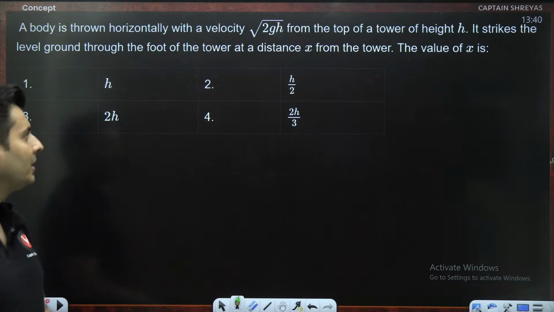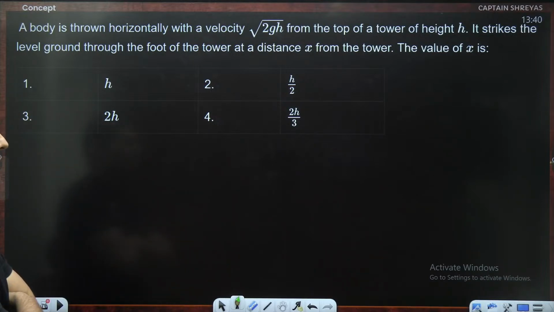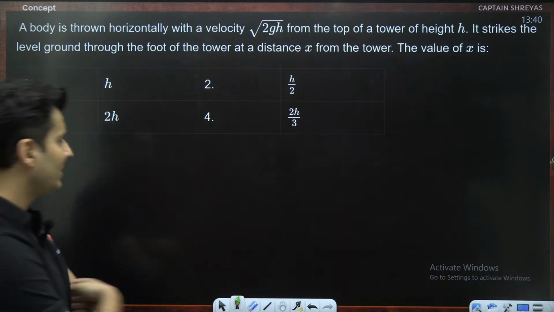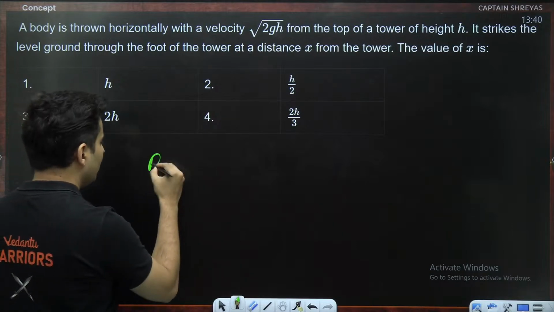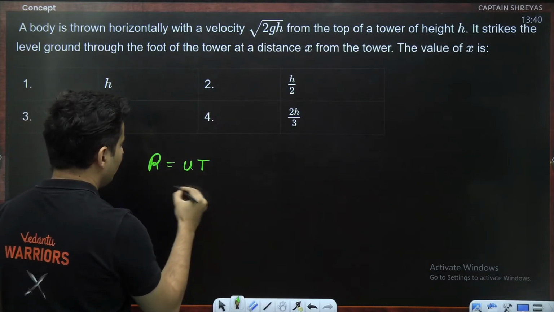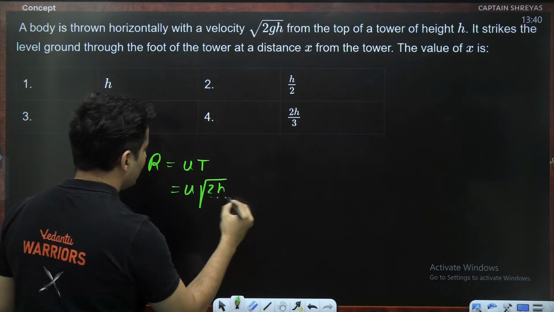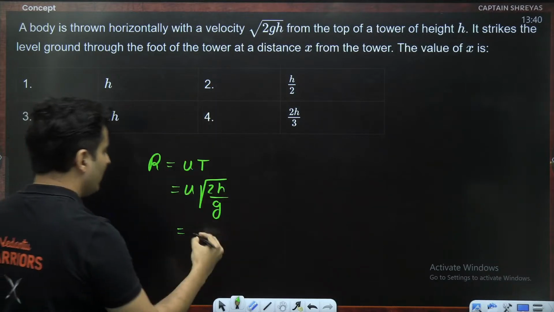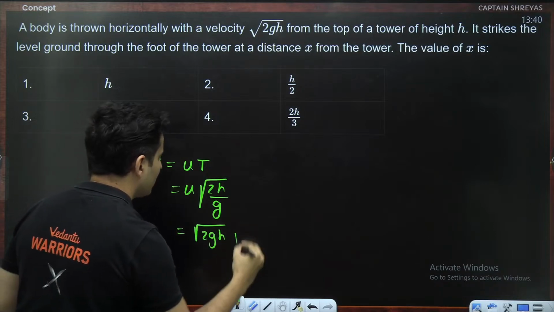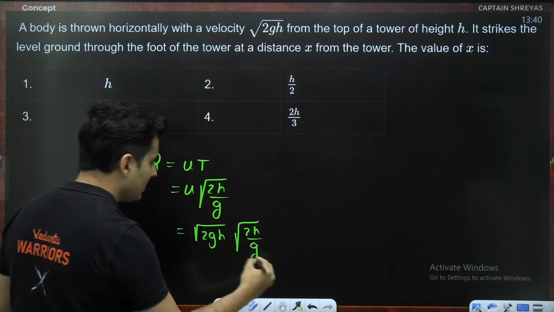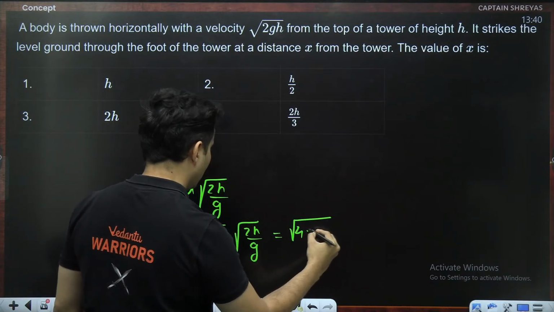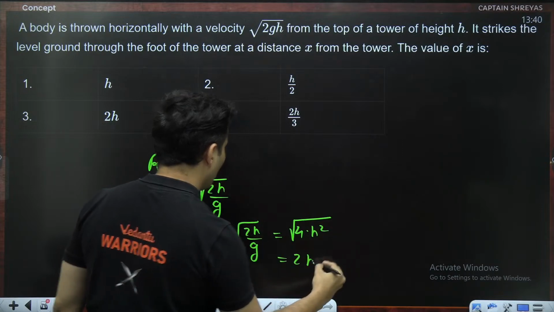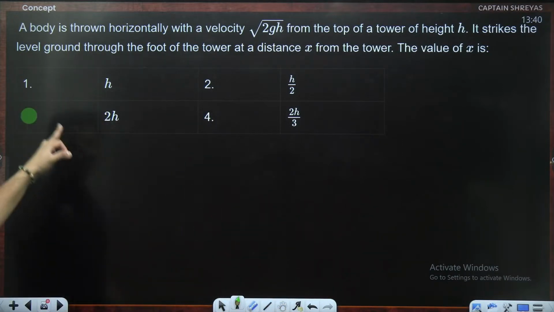First question, guys. A body is thrown with some speed from the top of a tower. It strikes the level ground at the foot of the tower at a distance x from the tower. What is the value of x? Range formula basically. It is nothing but speed into time. Time is root of 2h by g. Speed is already mentioned as root of 2gh. The g root cancels, so I will be left with 2 into 2, which is 4, into h square, which is basically 2h. Answer should be 2h, which is option number 3.